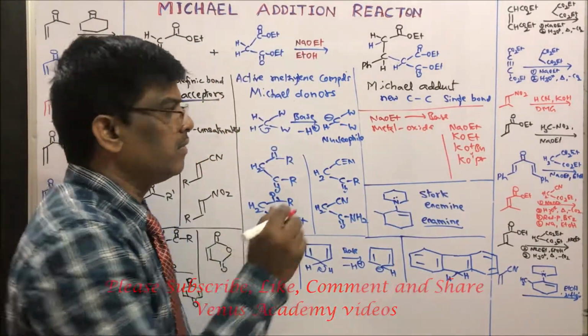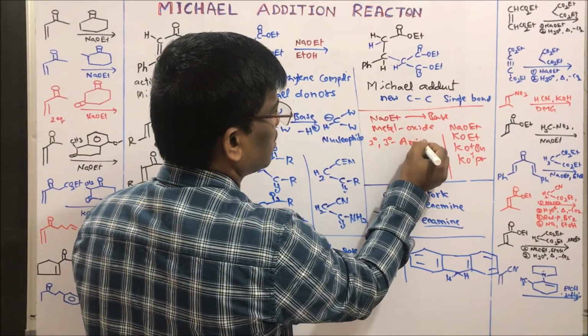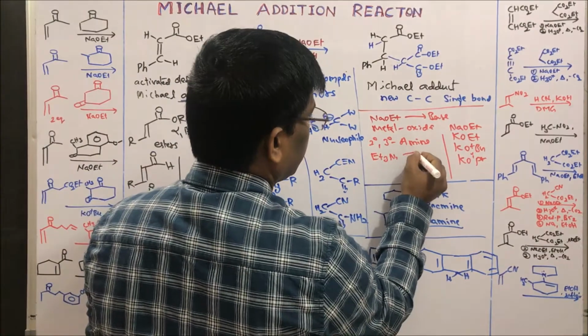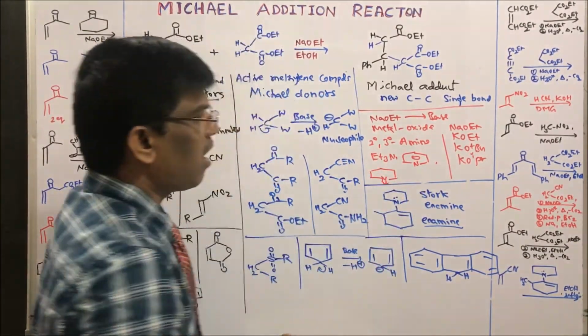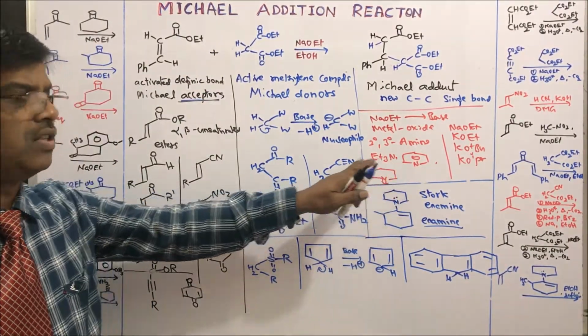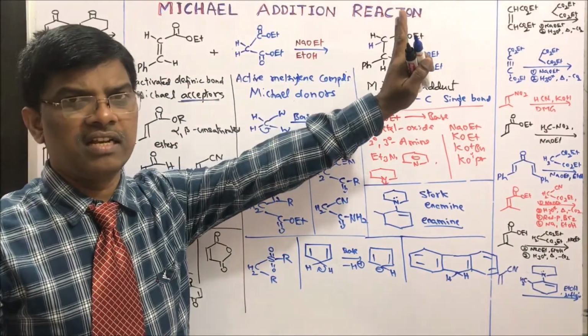At the same time, you can use secondary or tertiary amines, for example triethylamine, pyridine, or you can use piperidine. Organic bases can also be used. So these are all the compounds which undergo Michael addition reaction.